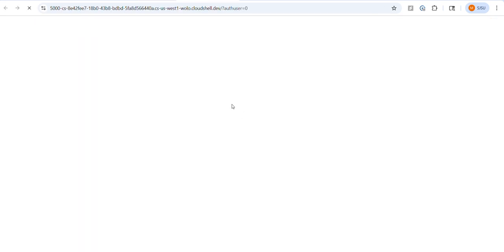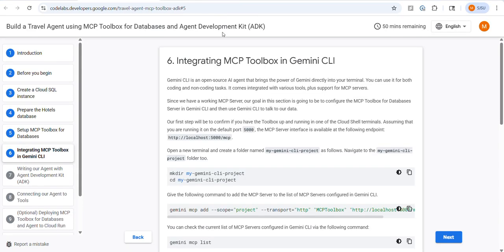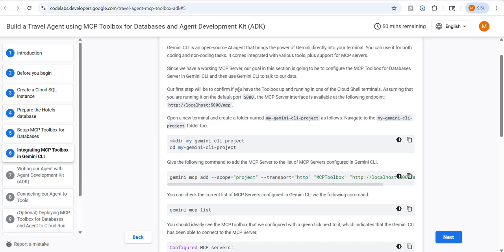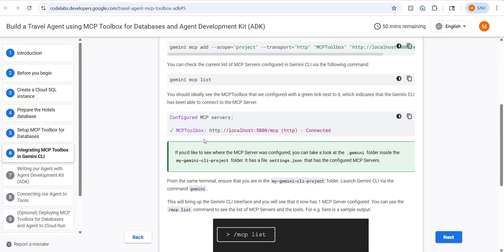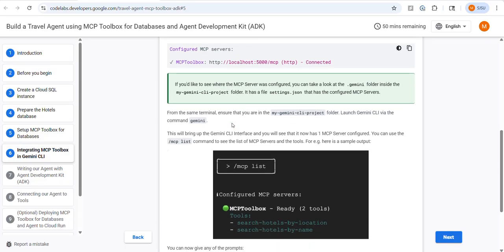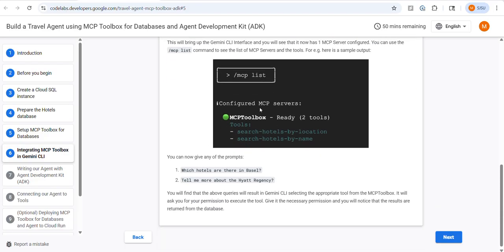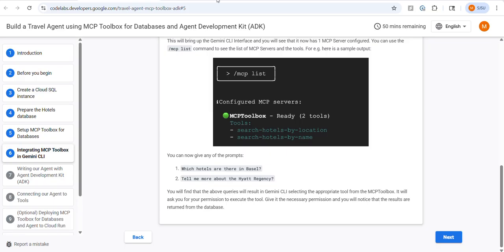Change and preview, and it will help us set it up on 5000. In the next step, we are integrating our MCP toolbox with Gemini CLI using these commands. And here is the configuration for the MCP toolbox, and it would give the MCP list for it.